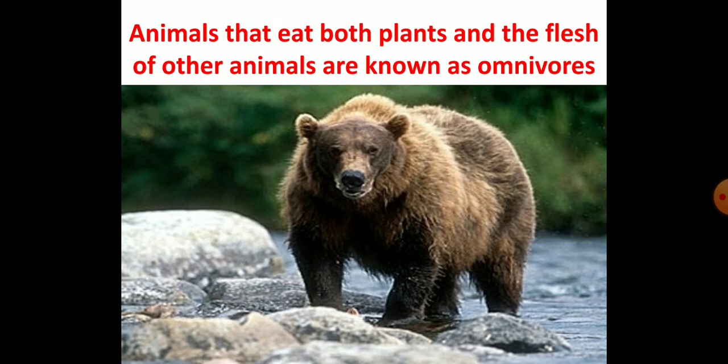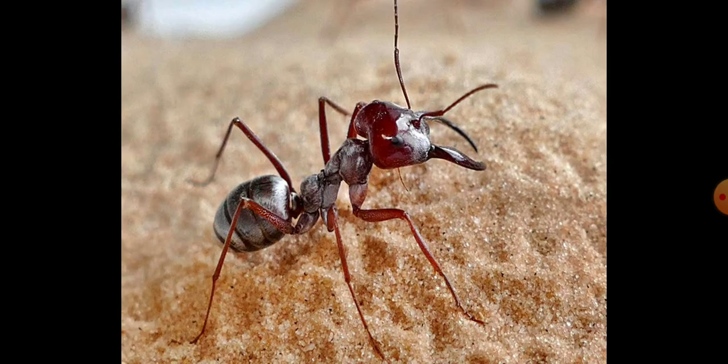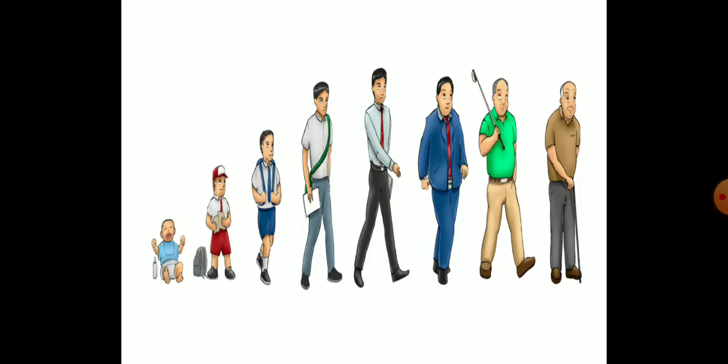Some examples of omnivorous are bear, crow, ant, dog, and human beings. So all these are examples of omnivorous animals. Omnivorous animals eat plant food as well as the meat of other animals. So omnivorous are plant eaters as well as meat eaters.